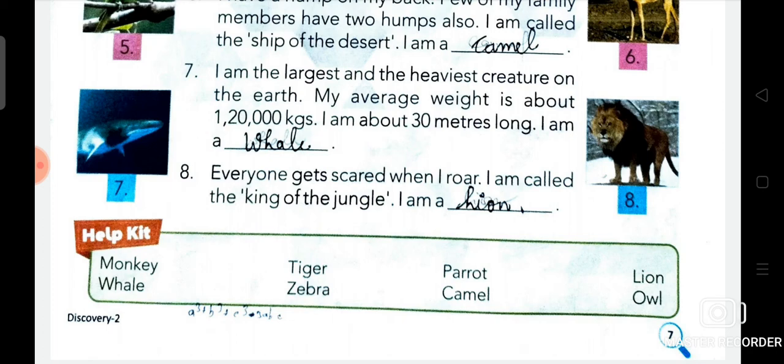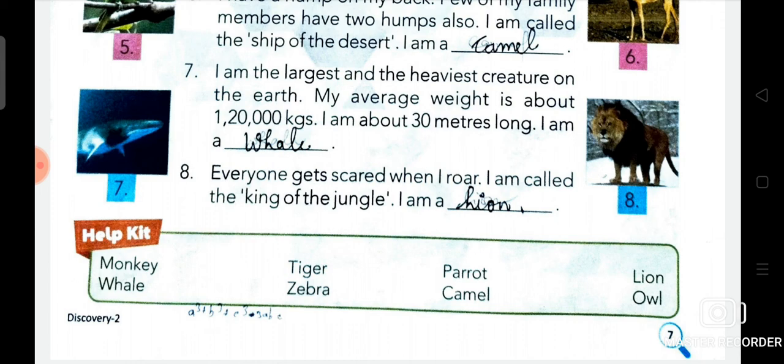Now students, we are going to read about number 8. Everyone gets scared when I roar. I am called the king of the jungle. I am a lion. What is it? It's lion. Now we are going to read about lion.